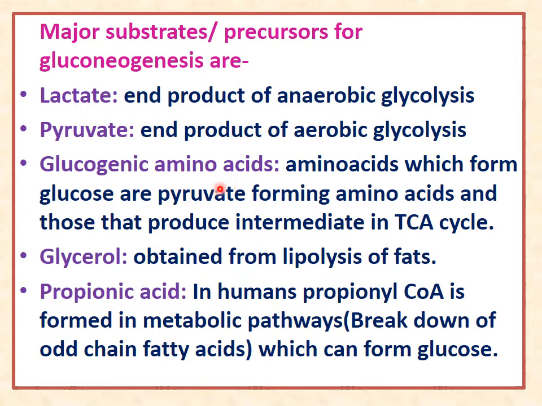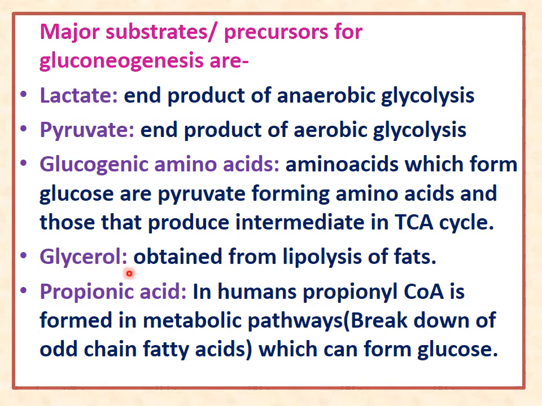From where are they coming? The amino acids which form glucose are pyruvate-forming amino acids, and those that produce intermediates in the TCA cycle. So some of these amino acids are produced by the intermediates of the TCA cycle. All glucogenic amino acids are precursors for gluconeogenesis.